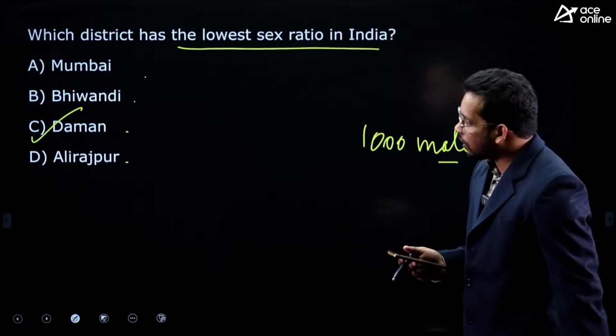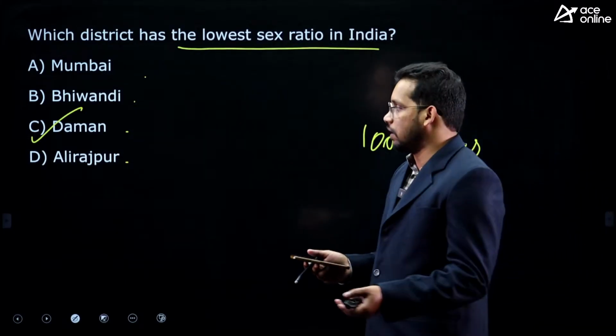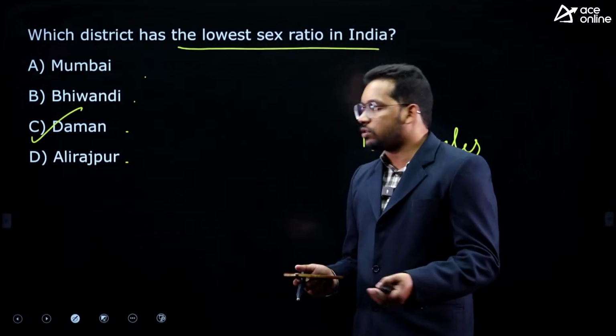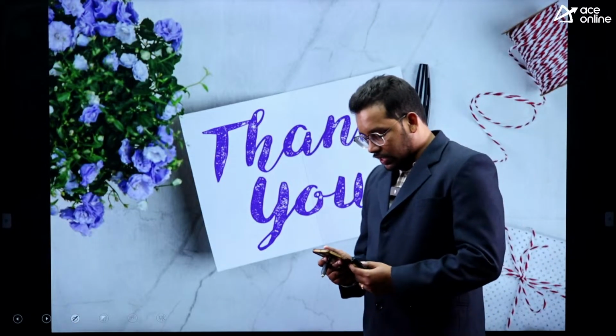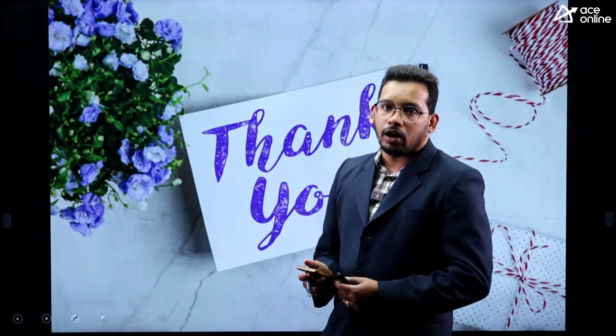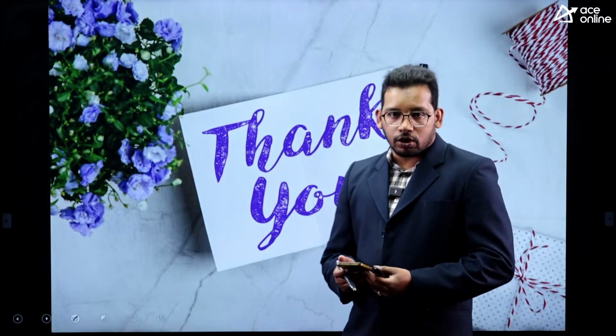So we have solved around 40-45 questions very quickly, because Indian geography is factual. In the last session, just 30 questions took more than 1 hour. So that is about today's Indian geography session. I hope you have enjoyed this. In the next session we will also deal with the economy. Okay, thank you, all the best.